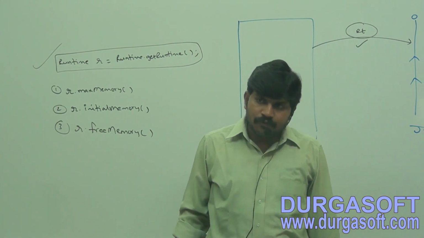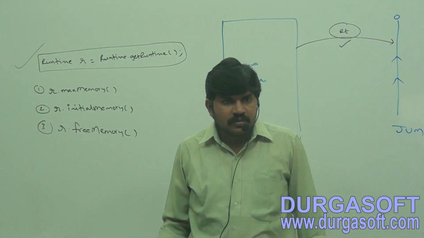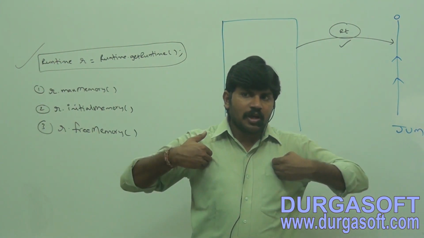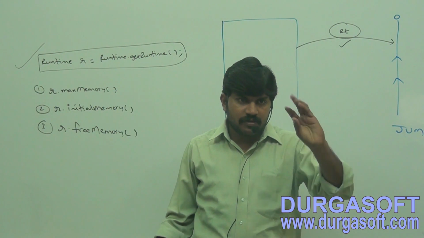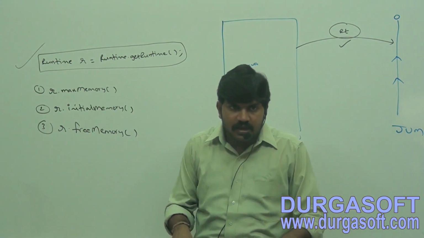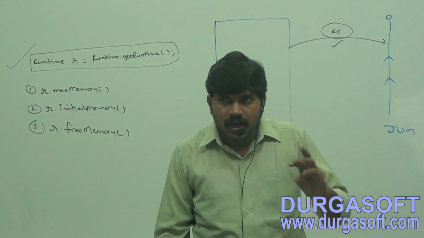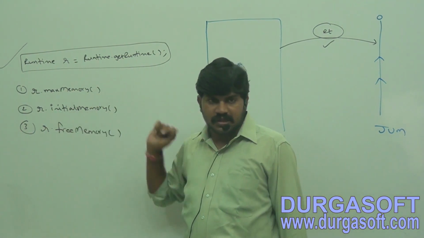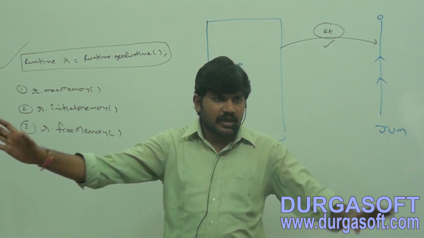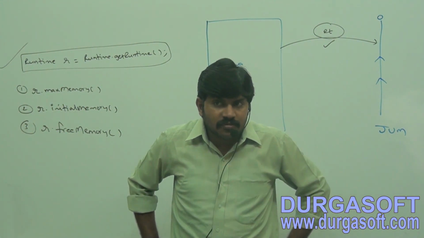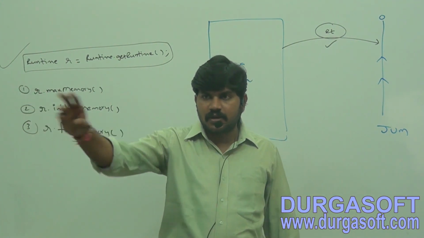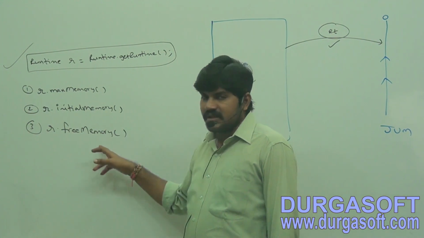Max memory is 500, initial memory is 100. If out of 100 chairs, 60 members are accommodated, then 40 chairs are vacant. Free memory is 40.